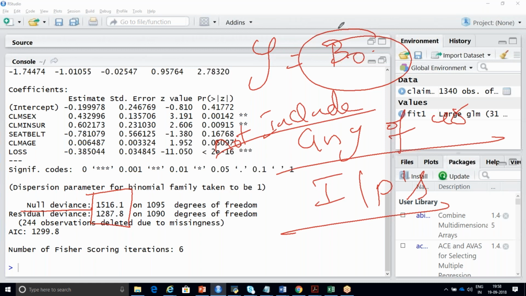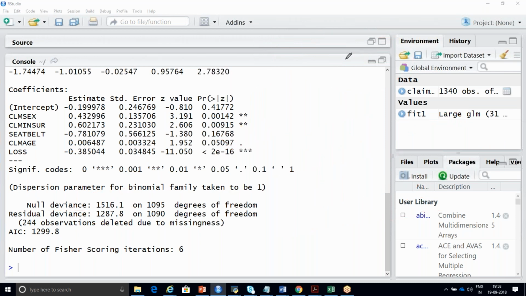Like I didn't get you. If that is null deviance, it is just beta naught without any beta 1, beta like that, right? There are no other input parameters which are going to be used. So I'll just give an example for that.